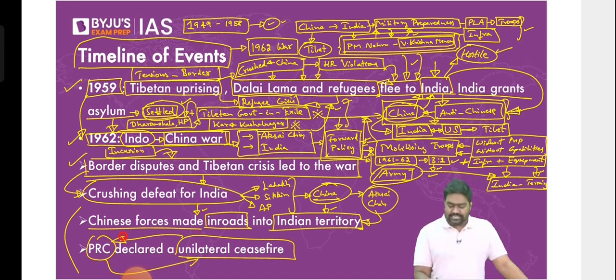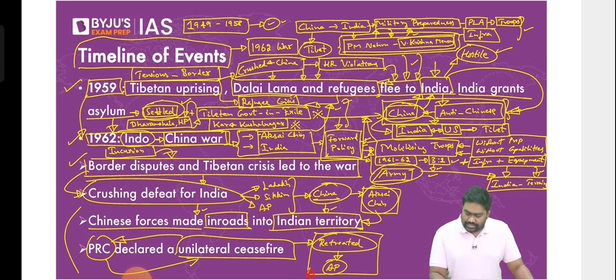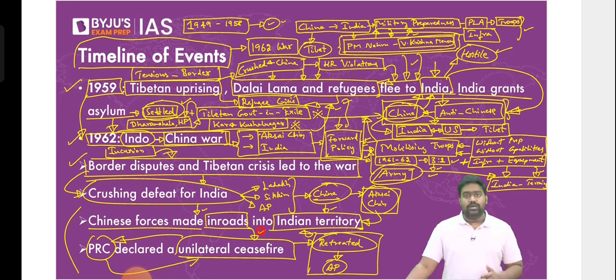China's objective was to occupy Aksai Chin. That was the top priority. Second was to teach India a lesson, to put India on the back foot. Since both objectives were achieved, China called for a ceasefire, ended the war, and surprisingly retreated as well. It retreated from other areas, in Arunachal and few other areas, where China had actually held Indian territory. All right, so this is how the 62 war happened and came to an end. It was a pretty quick war. Even though India resisted, India didn't stand a chance. We were outnumbered. China was much superior, and it delivered a crushing defeat on India.